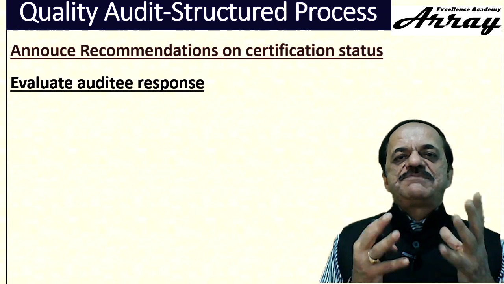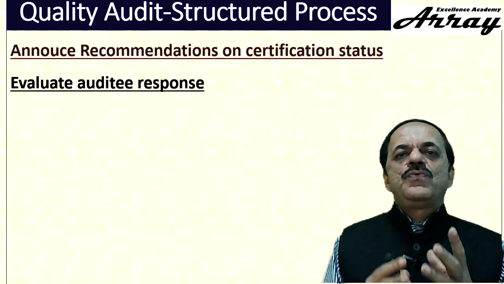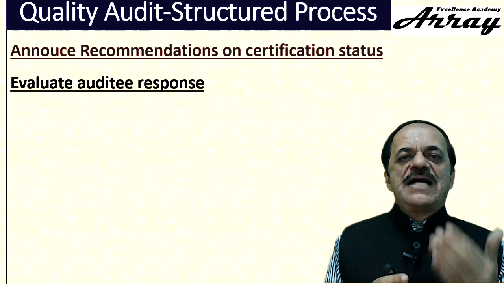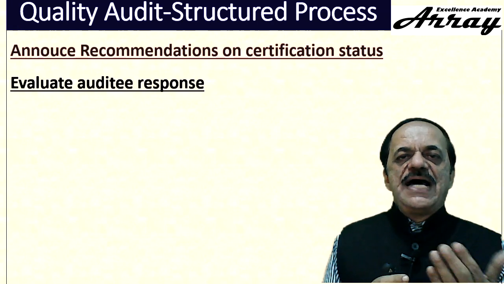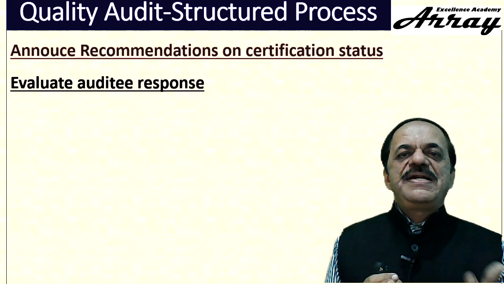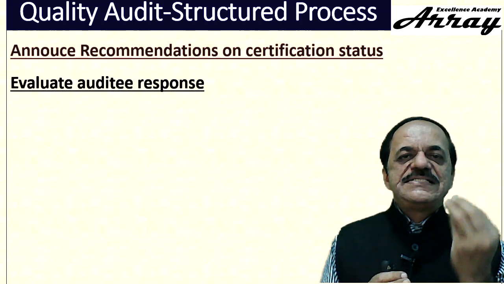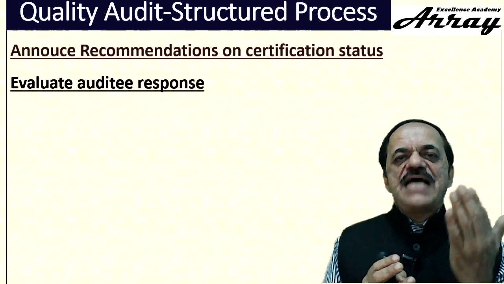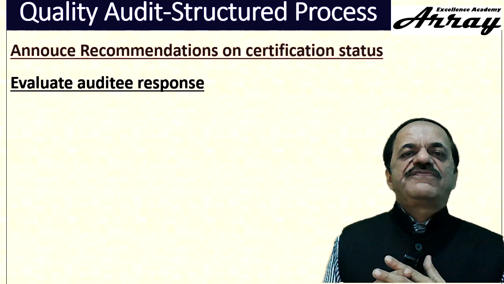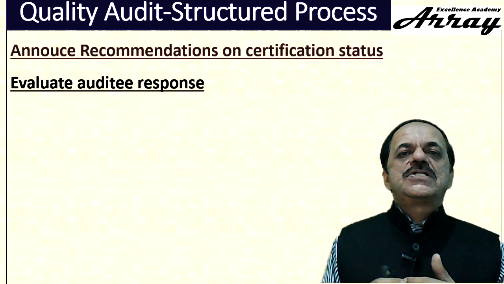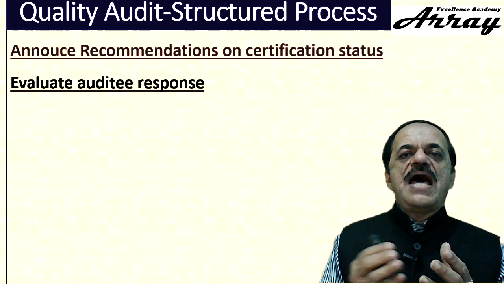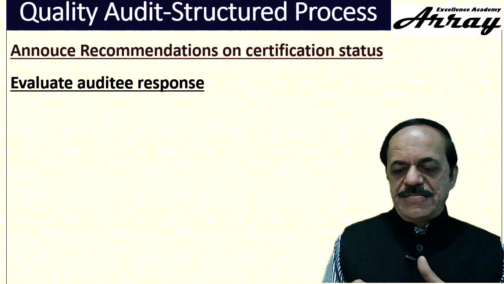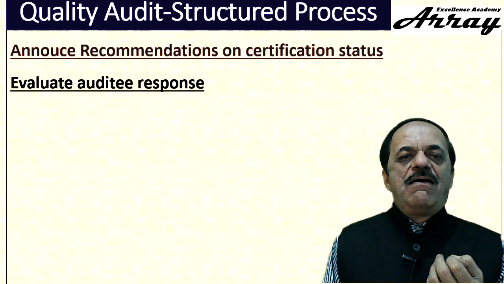Evaluate auditee's response. This may happen within 2 weeks or maybe 1 month if the auditors agree. Means corrective action plan is approved, auditor has requested for corrective action implementation. Now the auditee department has implemented the corrective action. They have given all the feedback and the progress as well as the outcomes of corrective action in a report to the auditor team, maybe after 2 weeks or 1 month, which is verified by the auditors, evaluated by the auditors.